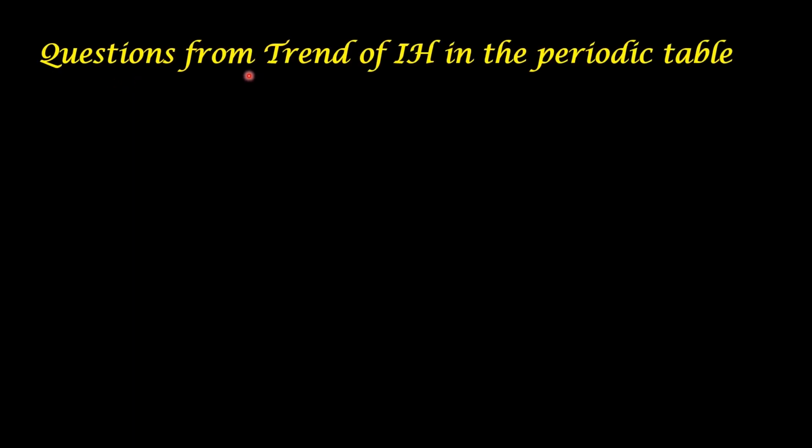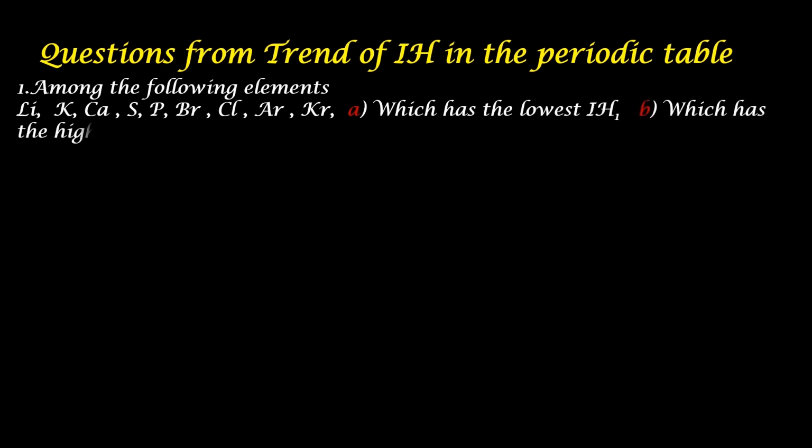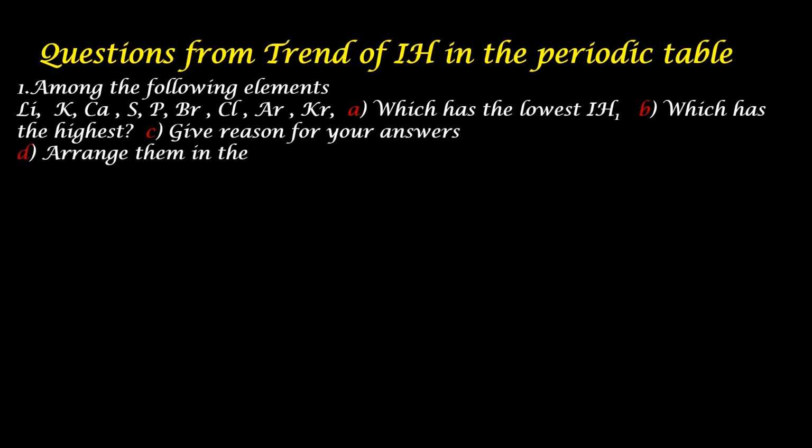In this video, we are going to discuss some questions from trend of ionization enthalpy in the periodic table. Question number 1. Among the following elements: lithium, potassium, calcium, sulfur, phosphorus, bromine, chlorine, argon, krypton. A. Which has the lowest first ionization enthalpy? B. Which has the highest? C. Give reason for your answers. D. Arrange them in the decreasing order of ionization enthalpy.